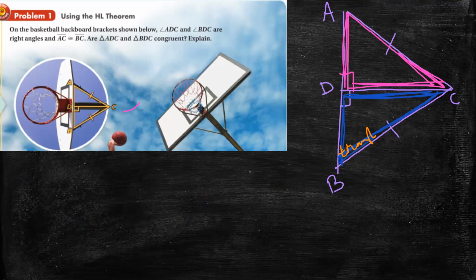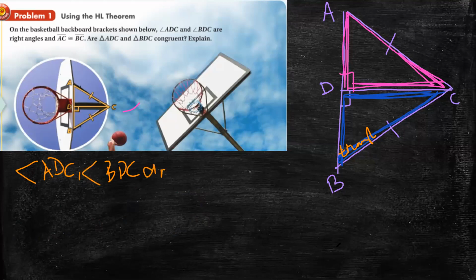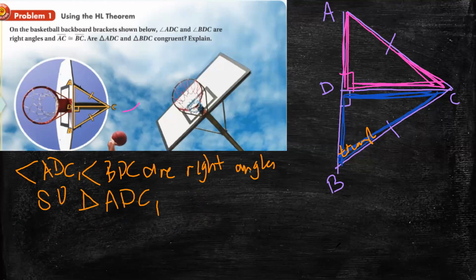So the first one now, since the angle ADC and the angle BDC are right angles, the triangles ADC and BDC are right triangles.